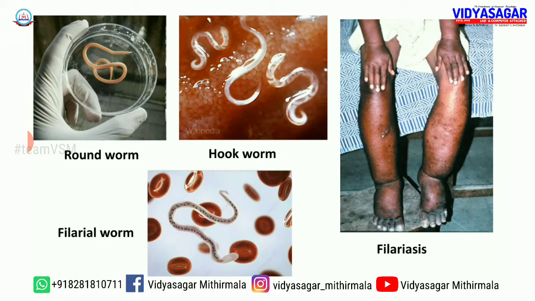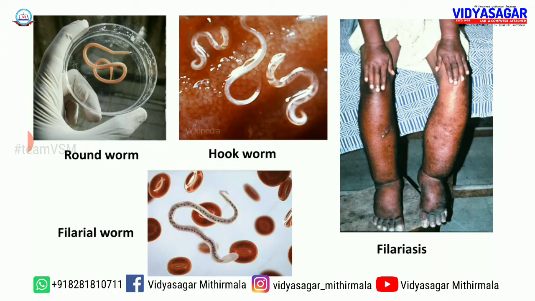Here we can see some photographs of some of the roundworms. First one, it is the human roundworm. Mostly it will be causing ascariasis in humans. It will cause so many discomforts. It will cause abdominal distension. It will block our intestine due to the multiplication of these parasites in our intestinal tract.